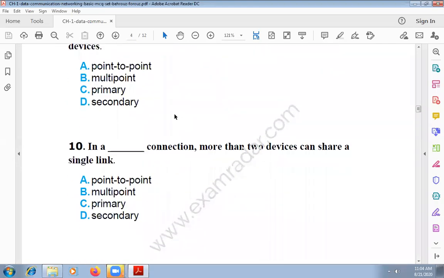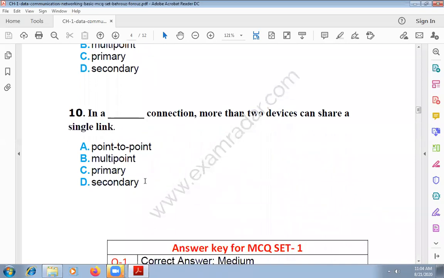Then just one more before we go to today's class. In a dash connection, more than two devices can share a single link. What is this one? Point to point, multi-point, primary or secondary? Anybody? Multi-point. Okay, good. It's a multi-point, right?